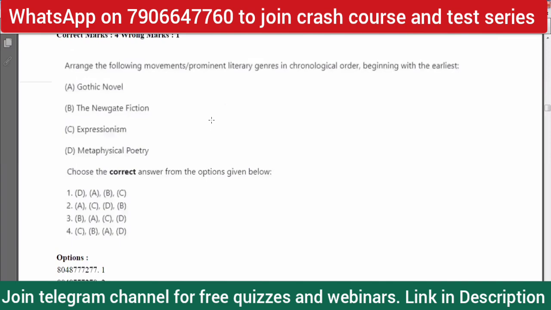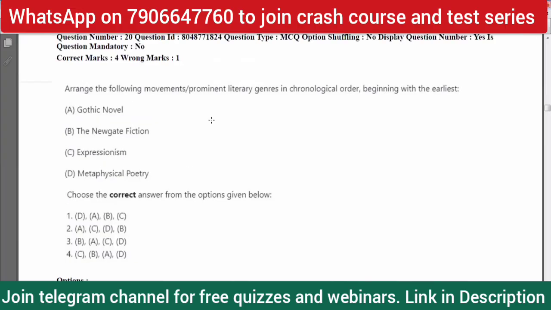Okay, so question number 20. Arrange the following movements or prominent literary genres in chronological order, beginning with the earliest. So Gothic novel, the Newgate fiction, expressionism, metaphysical poetry. Gothic novel emerges at the intersection of the Romantic period also.